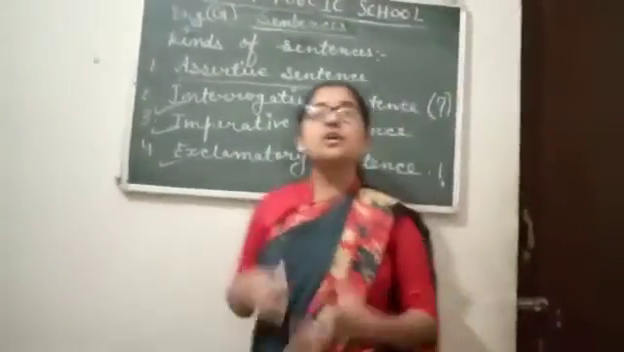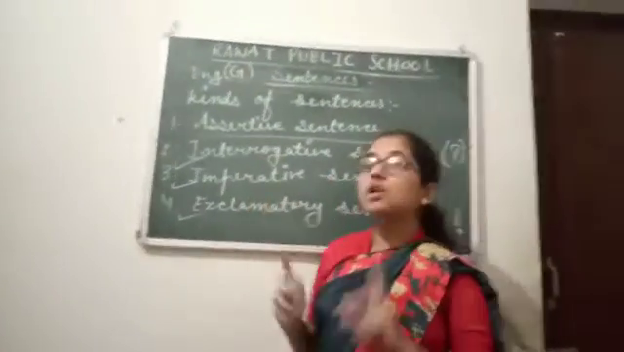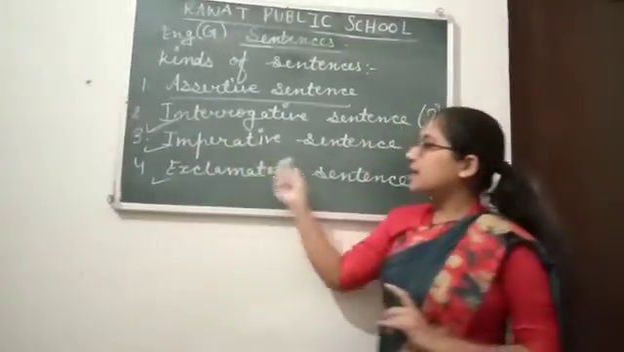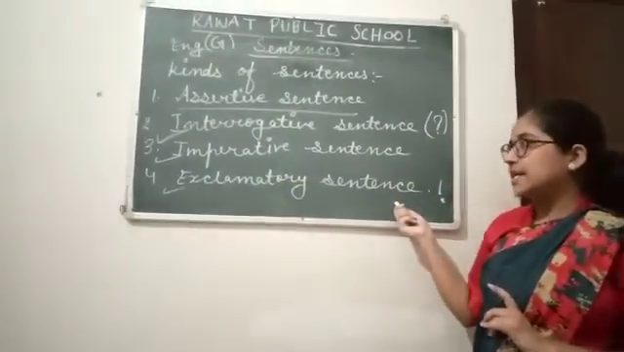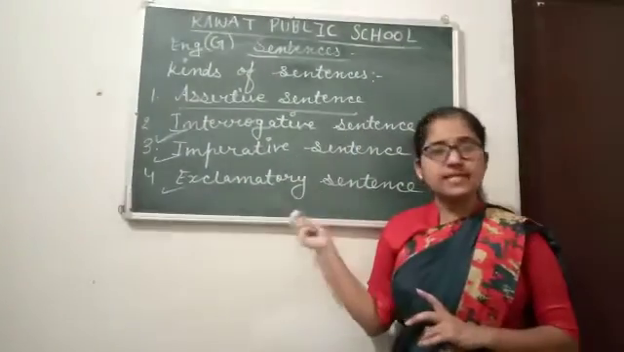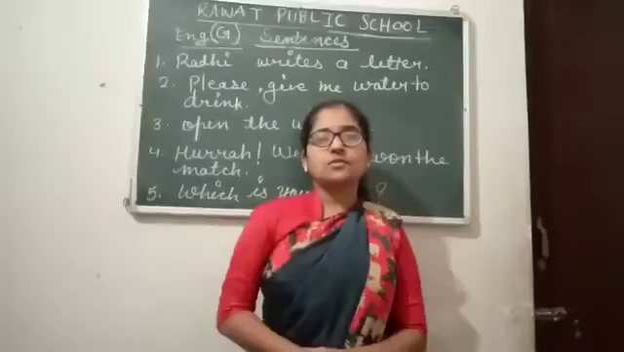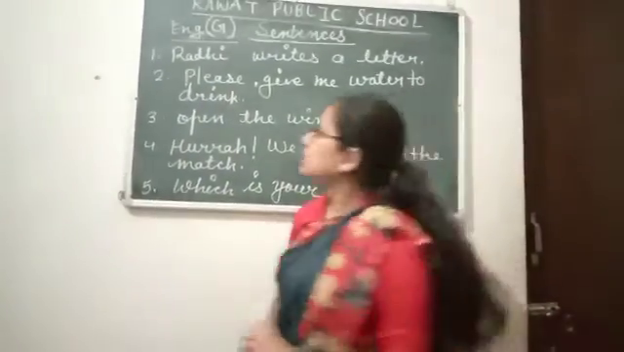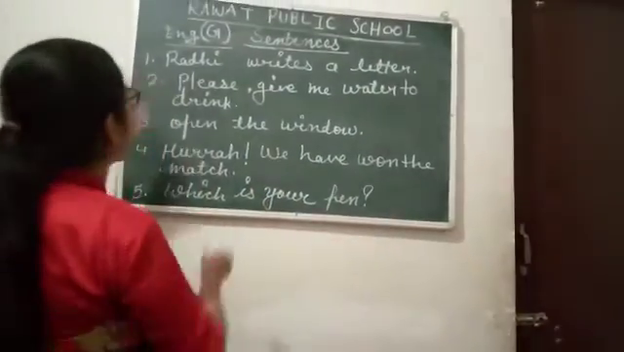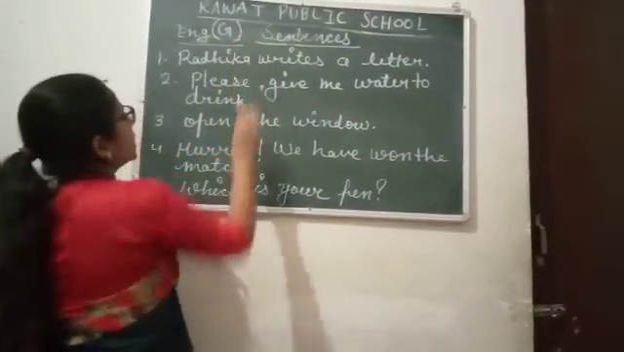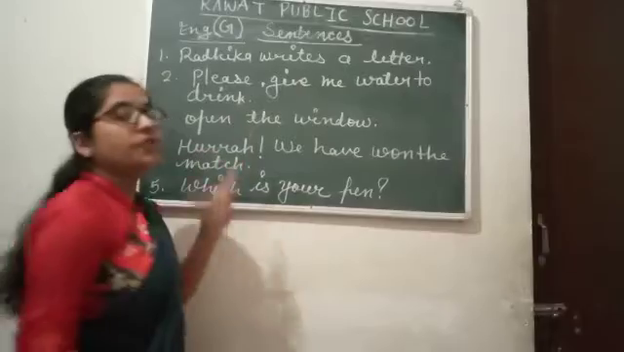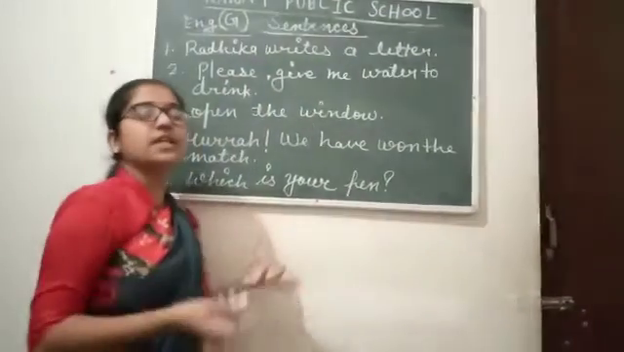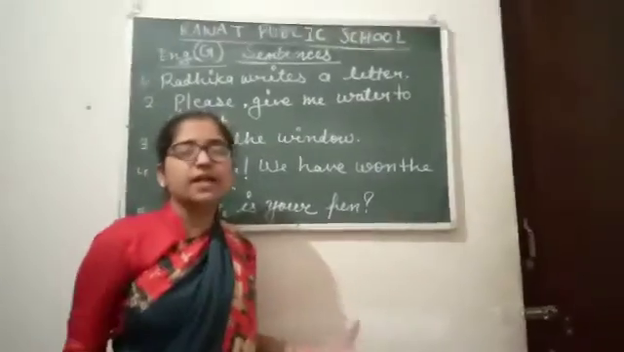So what are the kinds of sentence? There are four kinds of sentence: assertive, interrogative, imperative, exclamatory. So now we will do some exercise on these. Now the examples of sentence. First our example is Radhika. Radhika writes a letter. Which kind of sentence is this? Radhika writes a letter. This is a simple statement.